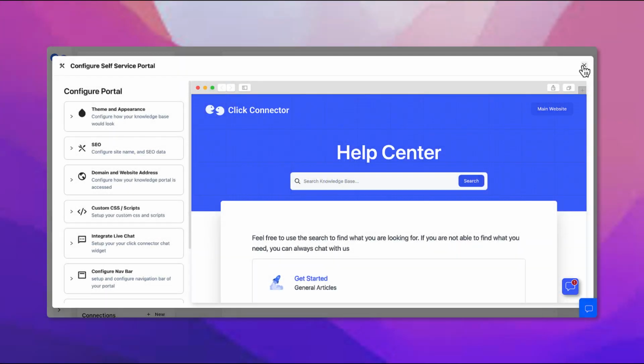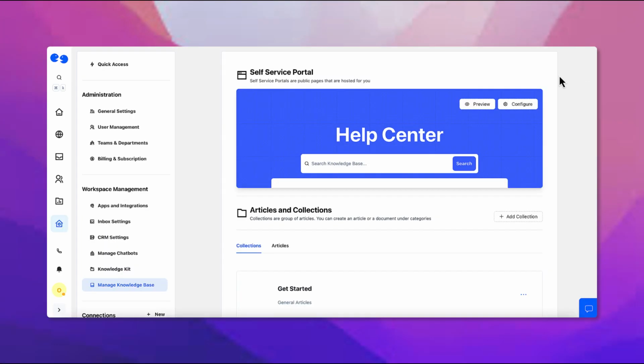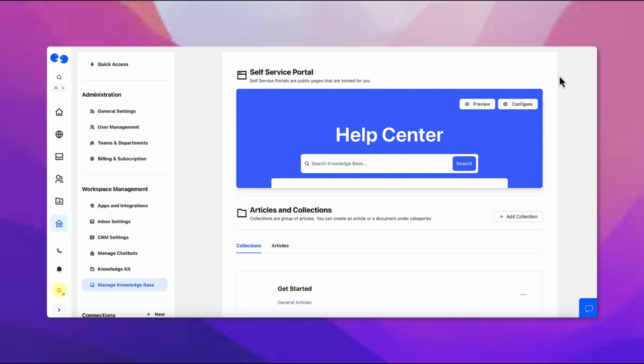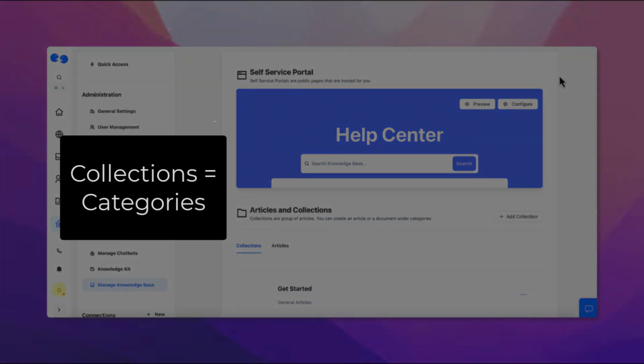In Click Connector, articles are organized under collections. A collection is essentially a group of articles. You can simply consider these as categories.